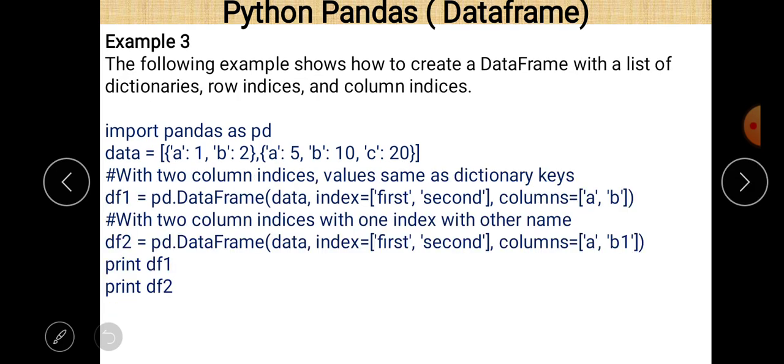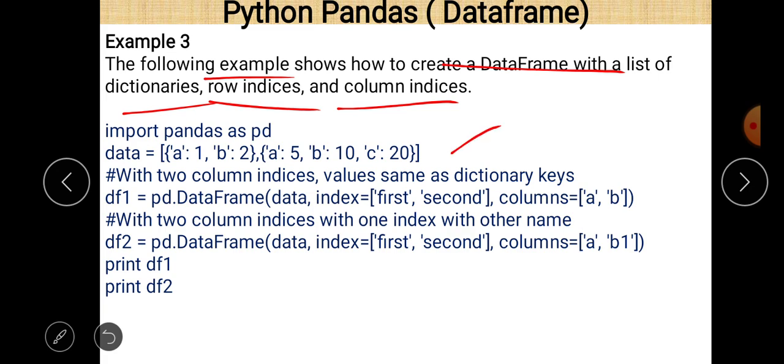Now example number 3. The following example shows how to create a data frame with a list of dictionaries, row indices and column indices. So index values are given for both the rows and the columns. There is a small program here.